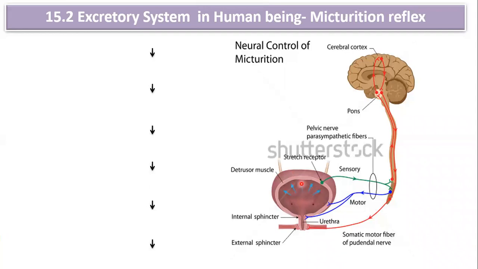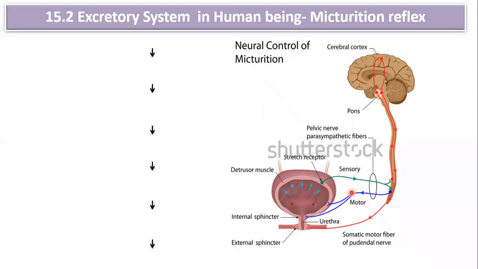Whenever that urinary bladder is full, now the urinary bladder has stretch receptors. So whenever your urinary bladder is full, the signal is initiated by the stretch receptor. Now that signal is carried by the sensory neuron to the central nervous system. In the central nervous system, that message is analyzed. Now another message is sent via the motor neuron. You can see this is a motor neuron. So the CNS passes the message via the motor neuron.